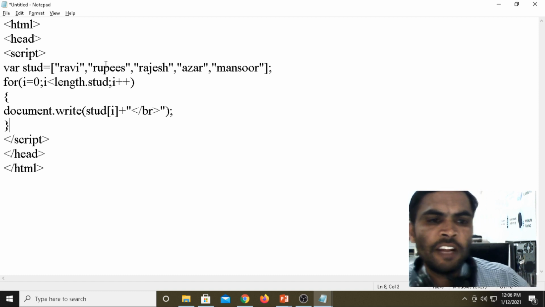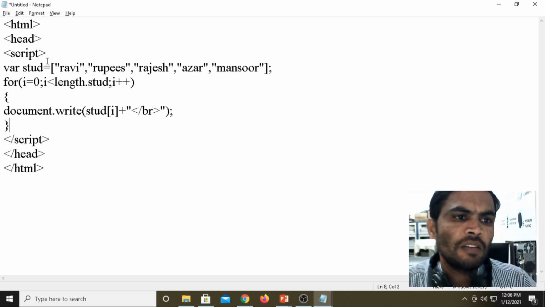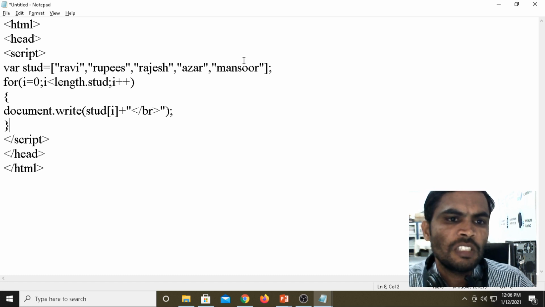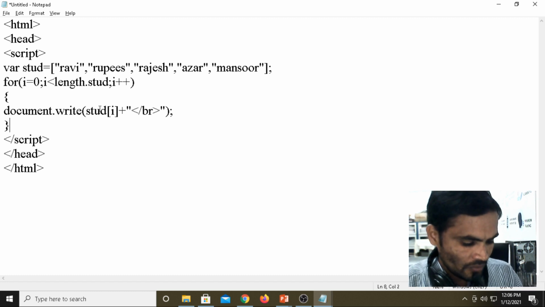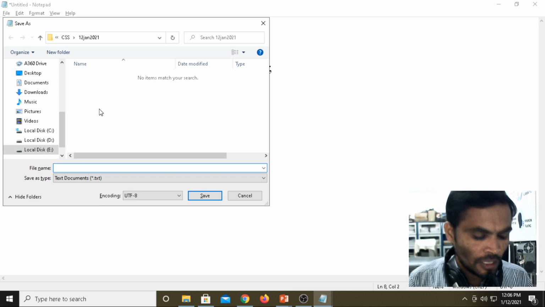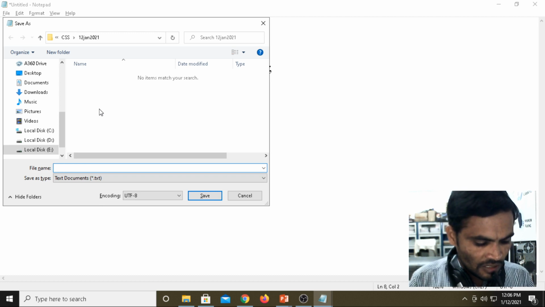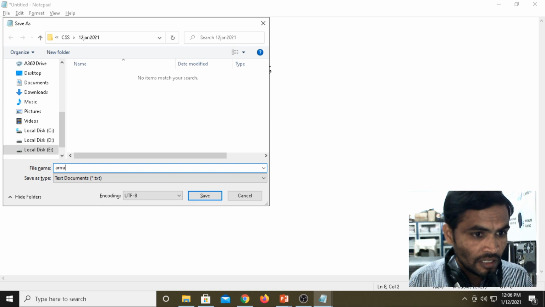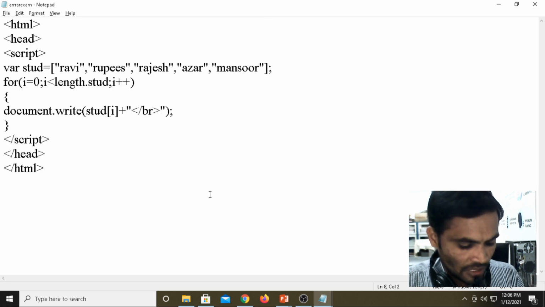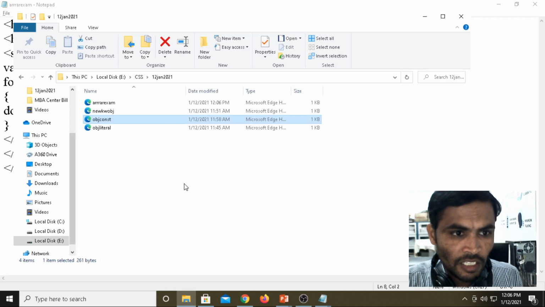Here if you have n values, the last index is n minus 1. Here we have 5, so 5 minus 1 is 4; the index goes 0 to 4, which means 5 values. Now Control S, saving the program, and we save it as array example.html. Now you save the file. Now we are running the application.